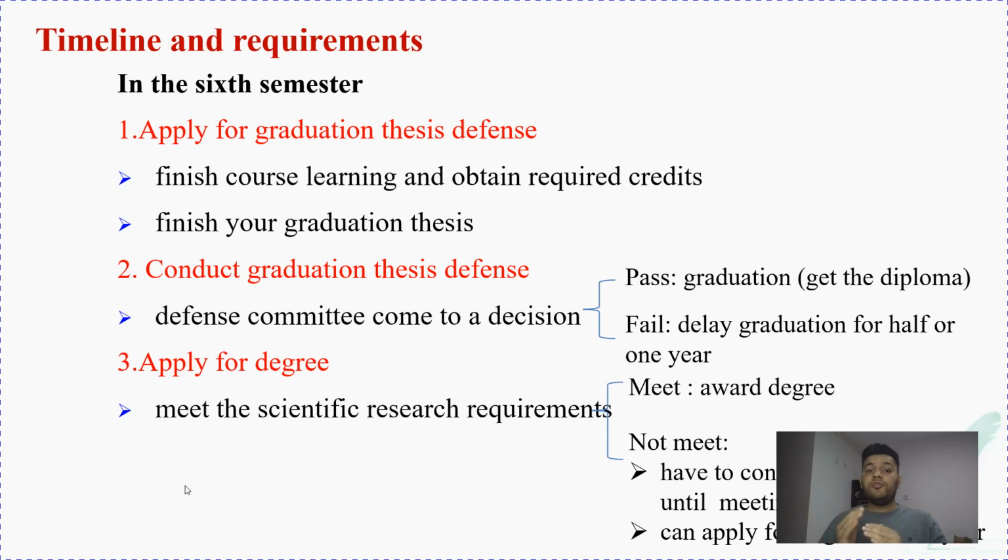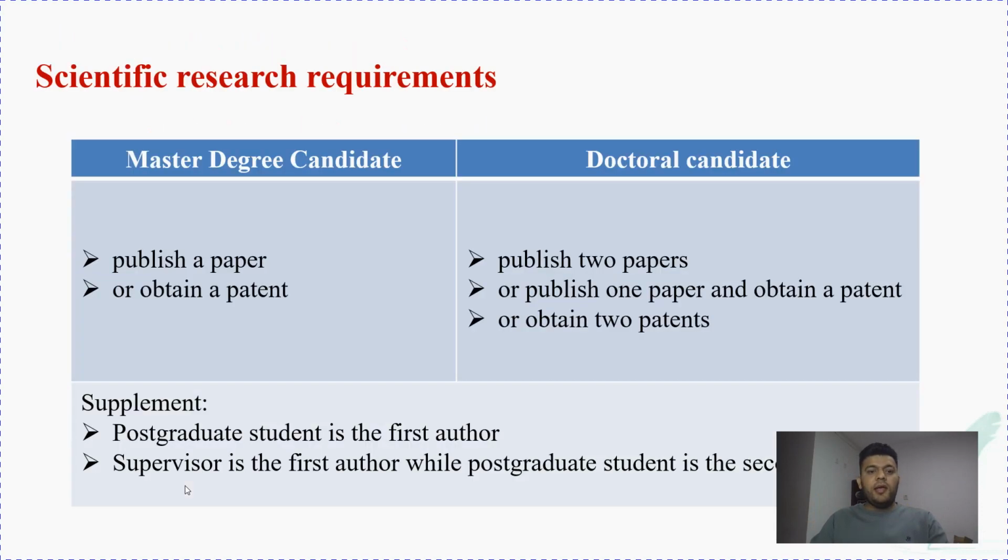So, we need to get approval on both. We need to pass both defenses, the pre-defense and the final defense. Okay, and master degree candidates publish one paper. So the scientific research requirement is one paper for the master student, and two papers for the doctor candidates in a core journal. Okay, for the PhD we need to publish two papers.